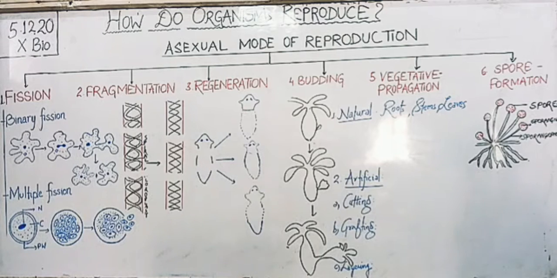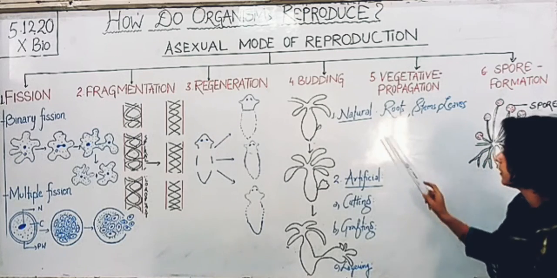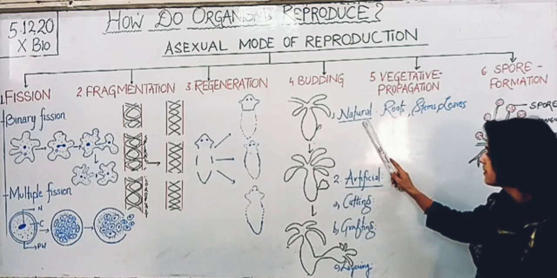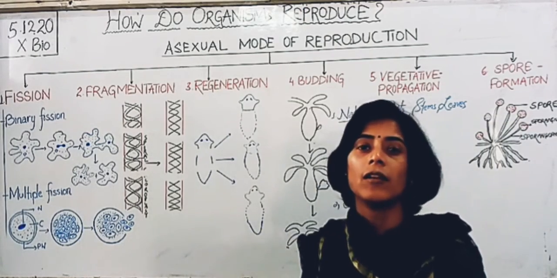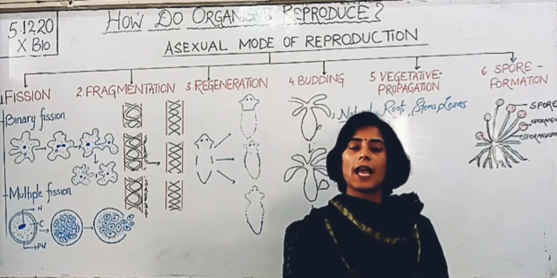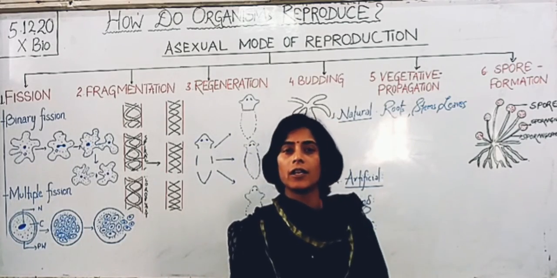Moving ahead, students, we have the fifth one, vegetative propagation. In this type of asexual plant reproduction, new plants are obtained from a part of the parent plant without the involvement of its reproductive organ, under favorable conditions. Vegetative propagation is further classified into two types: one is natural and one is artificial. The vegetative reproduction, tissue culture and spore formation we will cover in our next class.